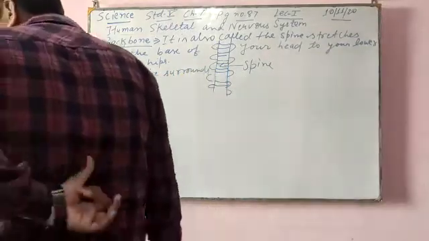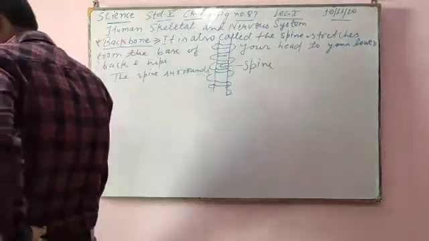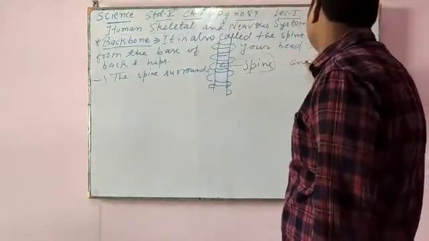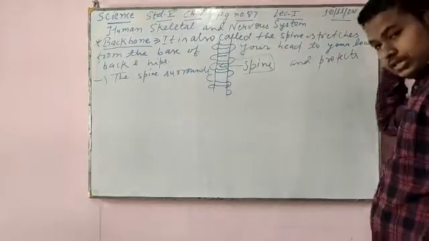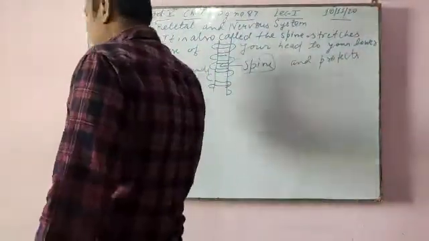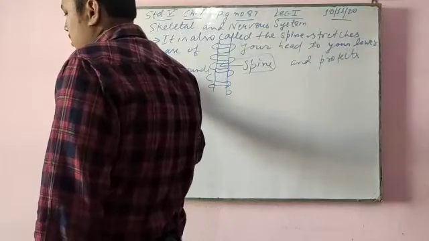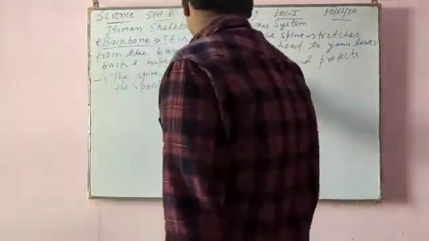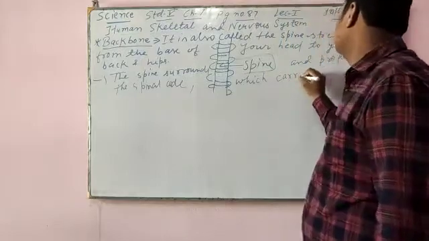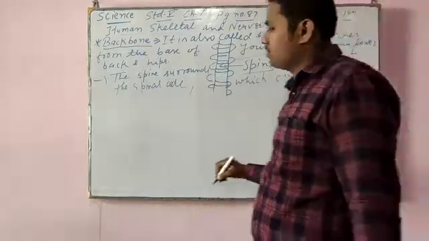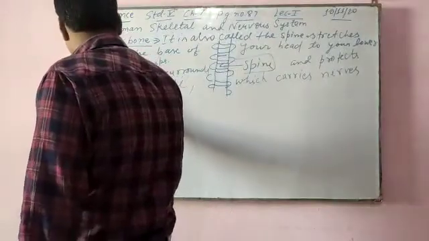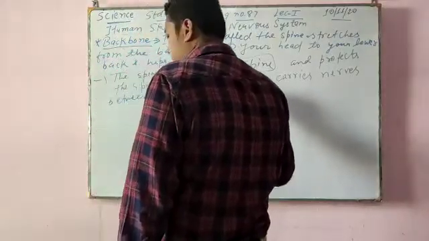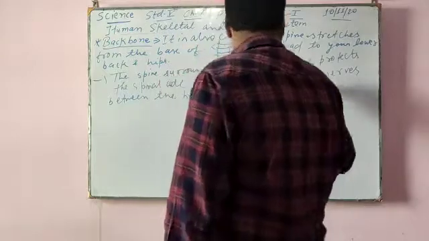The spine surrounds and protects the spinal cord, which carries nerves between the brain and the rest of the body.